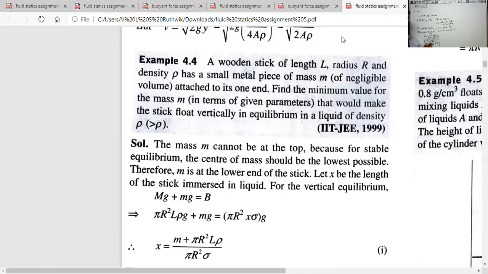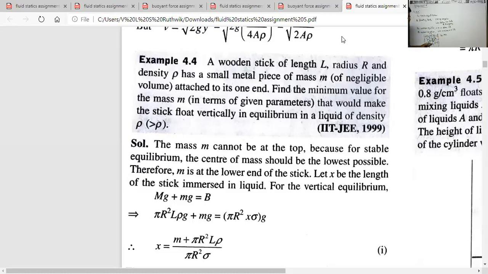From this O, where does the center of mass of the system of stick and particle lie? At what distance does this center of mass lie from the lower end? Suppose it is YCM. So what about YCM? YCM is equal to, the general formula, M1Y1.